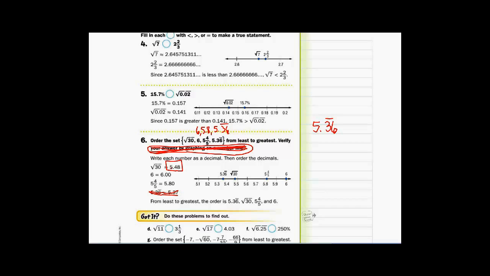My next one is 5.48, but again, that represents something else. So next I'm going to write square root of 30. Takes care of that one. Last two, I've got this, 5.8, which is 5 4/5. And then I've got 6 at the end. So that is those numbers put in order. And again, I want to stress to you that I'm not putting the decimal equivalents in order. I'm actually putting the numbers that they started with in order. All right, try the next few under got it.